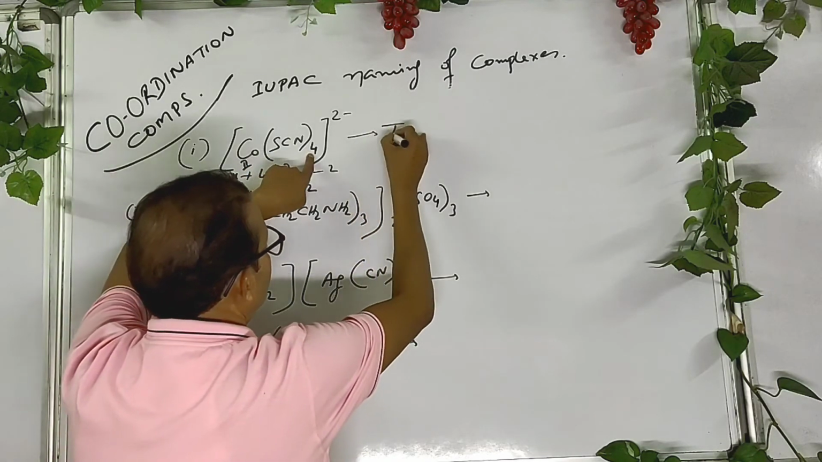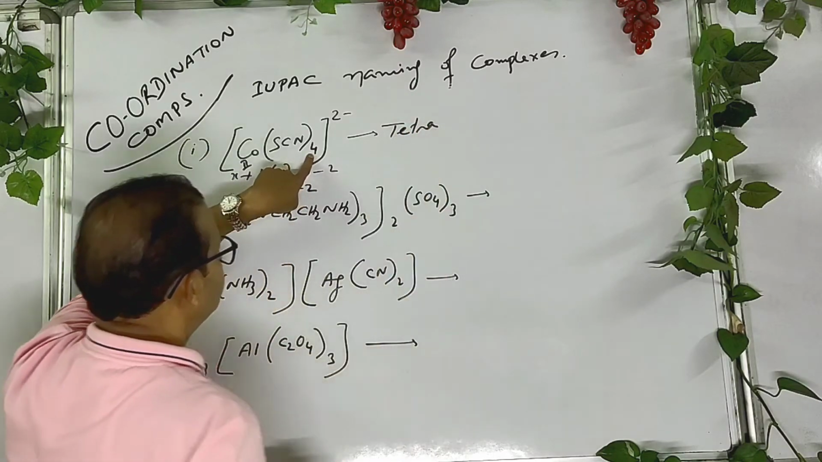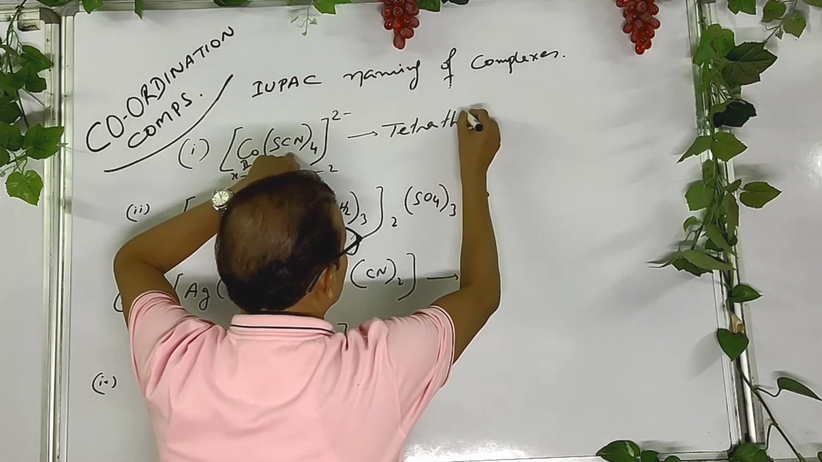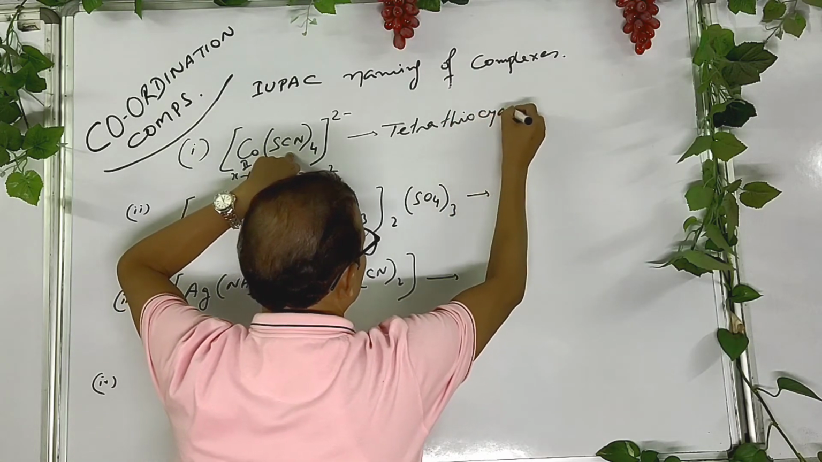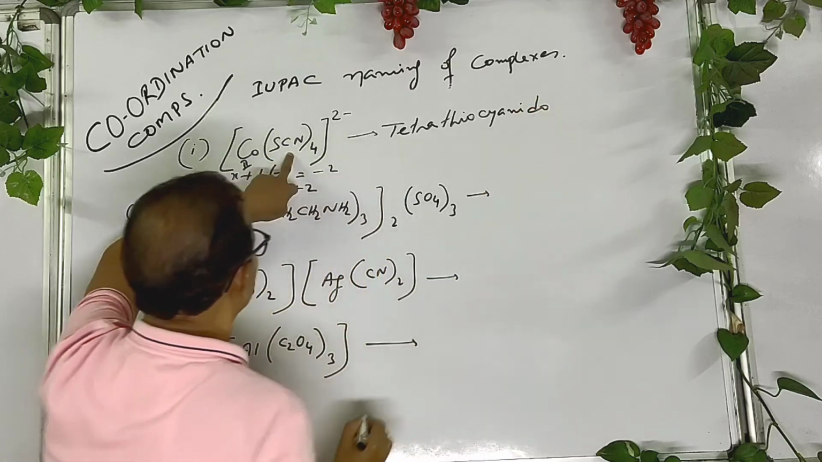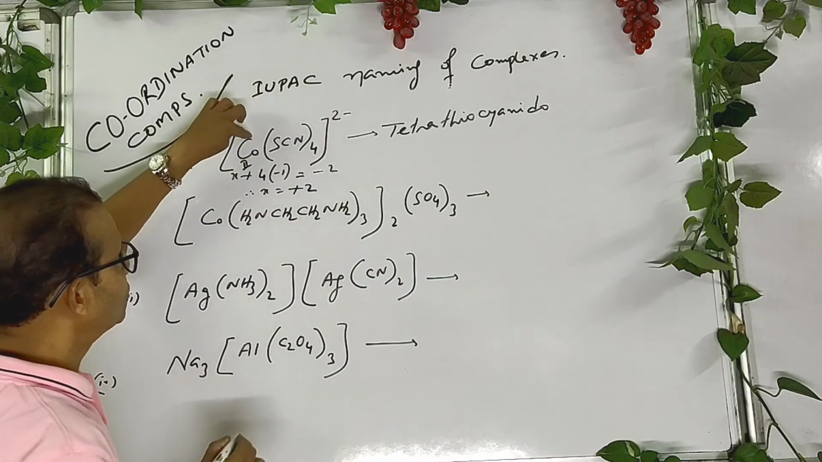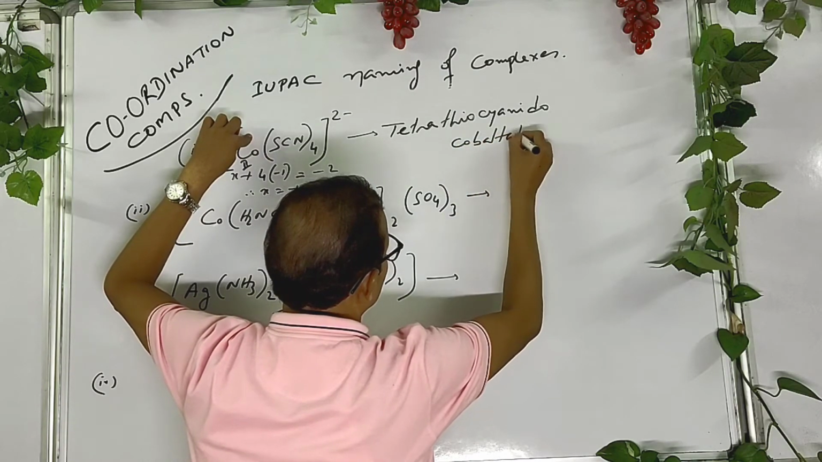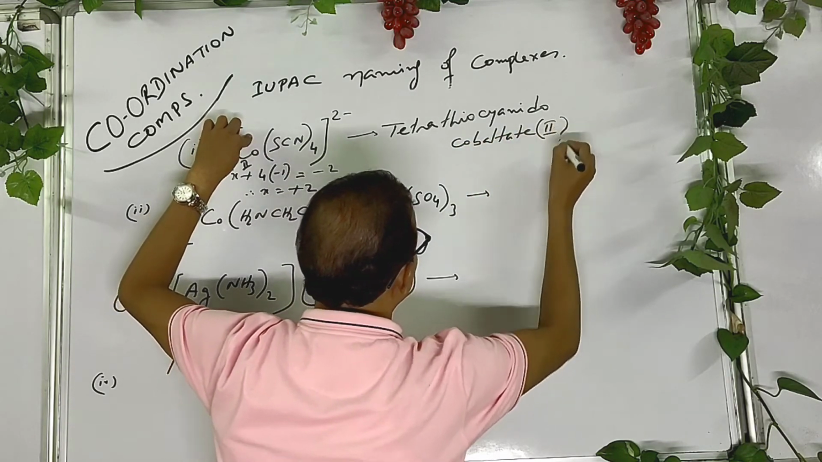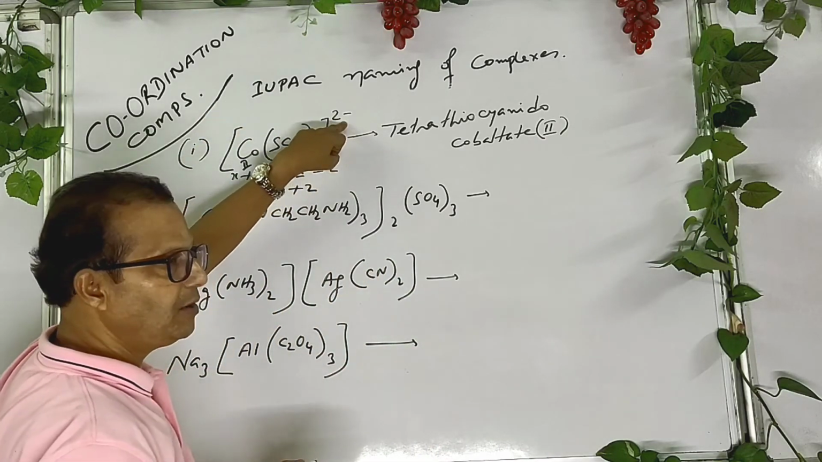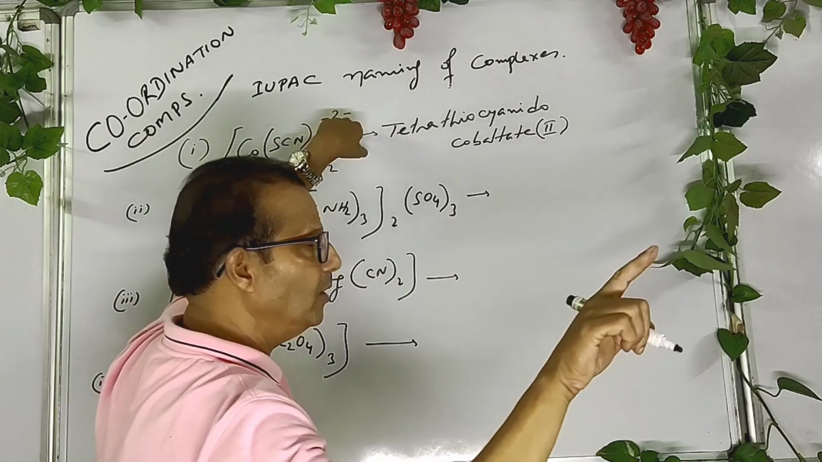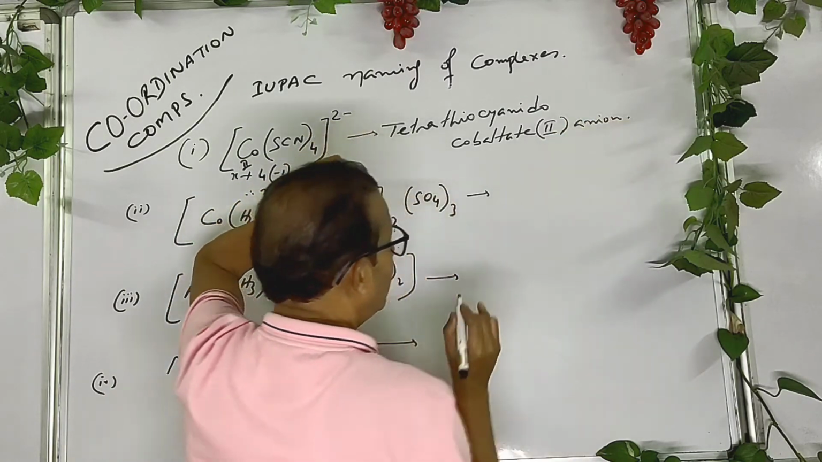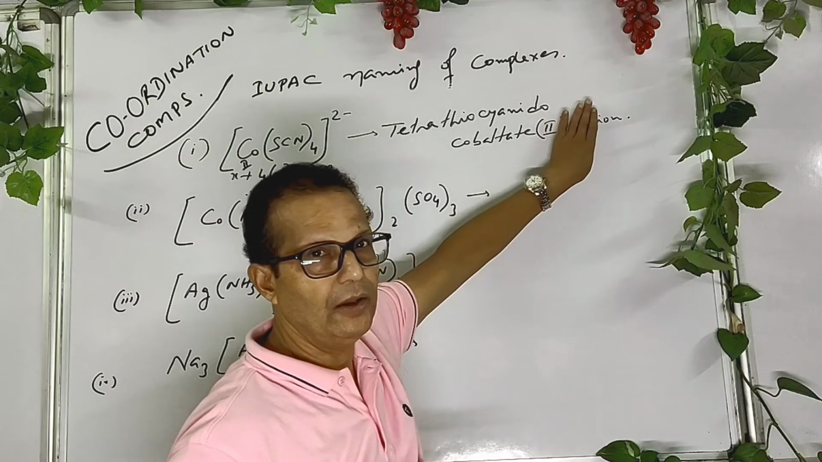4, tetra, thiocyanato. It's a negatively charged complex, so cobaltate(2). Directly the ion is given, you can write cation, anion or ion. Anion. Better to write anion, or simply you can write ion.